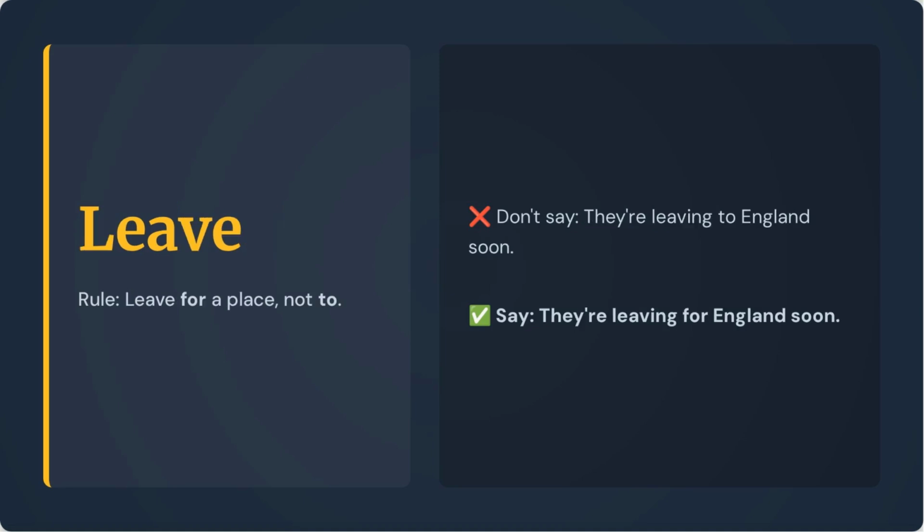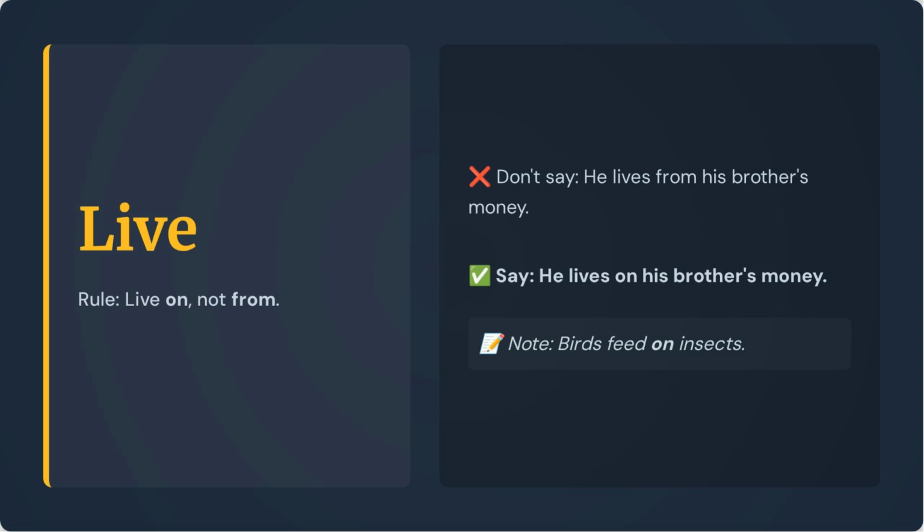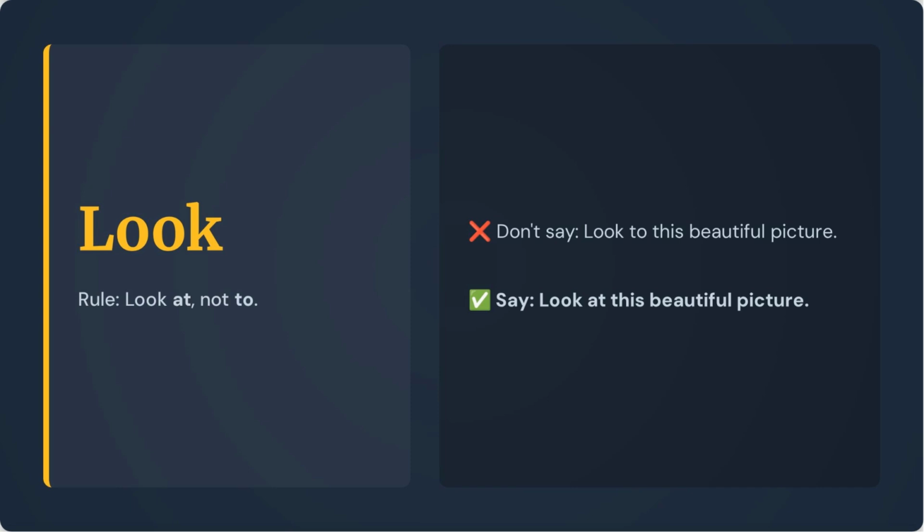Don't say leave to. Instead, say leave for. For example, they're leaving for England soon. If you want to say that someone depends on another person financially, you can say live on. For example, he lives on his brother's money. For the verb look, always say look at. For example, look at this beautiful picture.